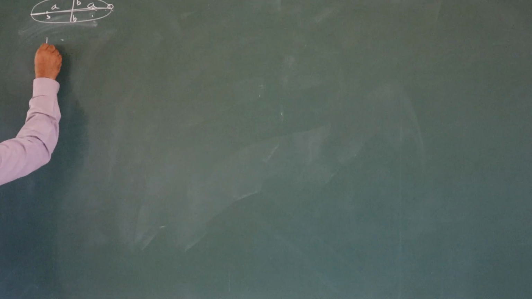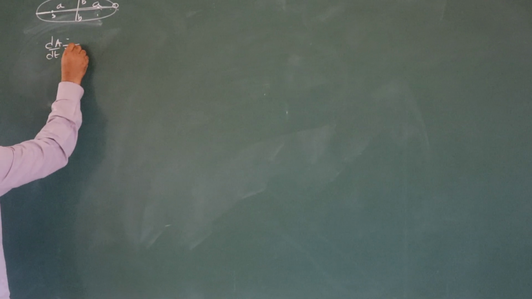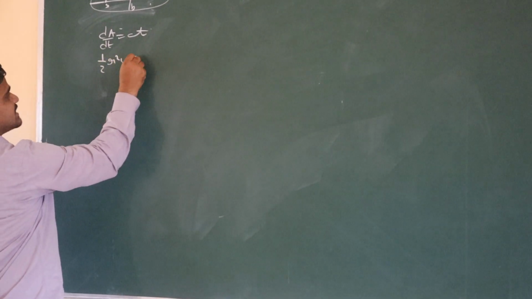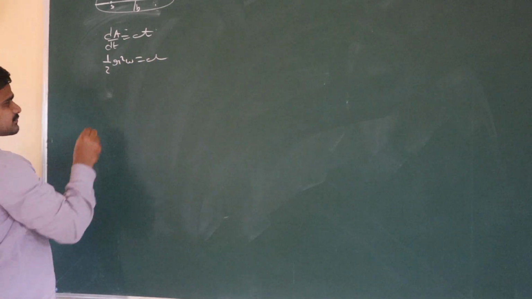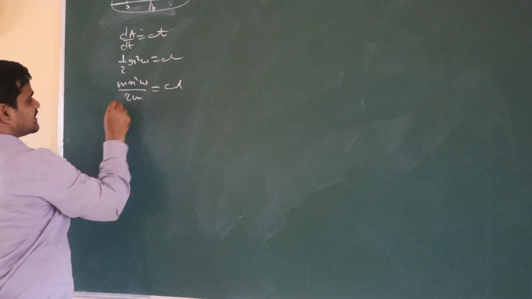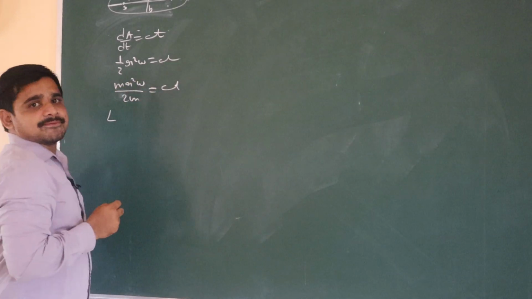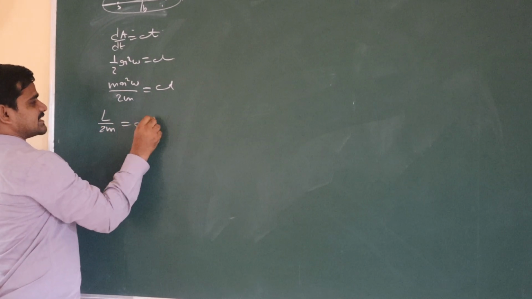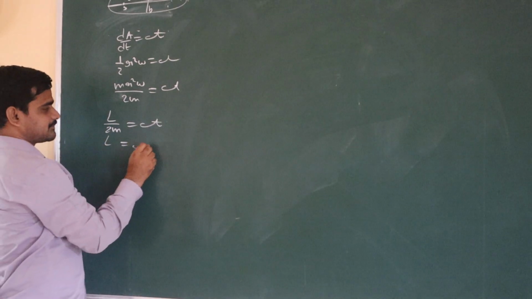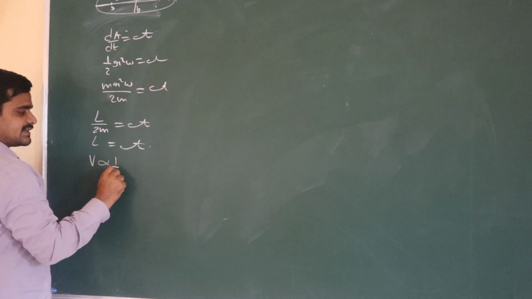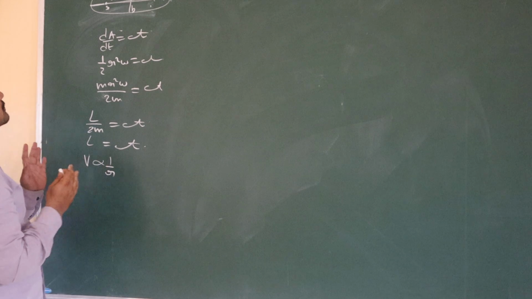Next we have the second law, the law of areas. What is the law of areas? dA by dt remains constant. As we derived here, we got the expression r square omega is constant. I will multiply and divide by m, giving 2m. So L, the angular momentum, is m v r, where v means r omega. mvr by 2m is constant, so L is constant here. So from mvr, v is inversely proportional to r, correct? These are the relations we got from the law of areas.